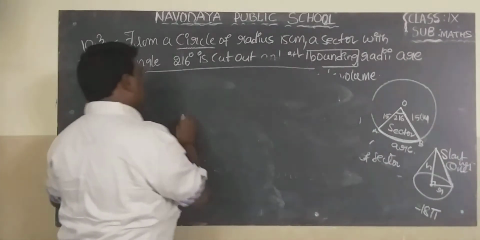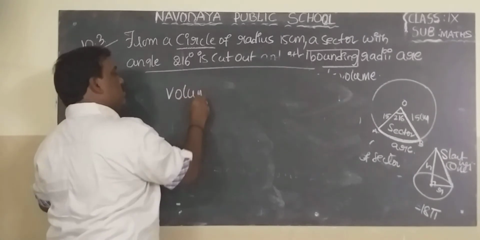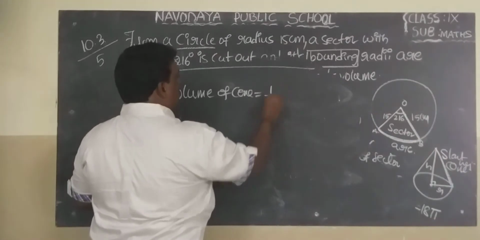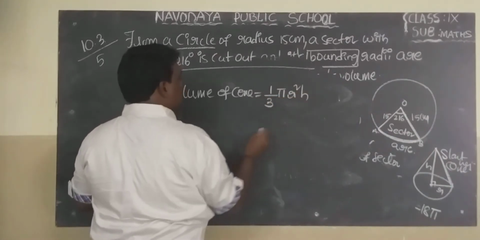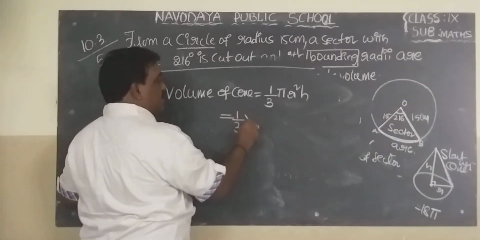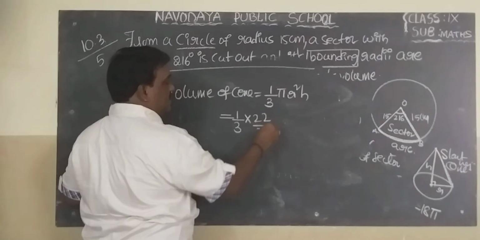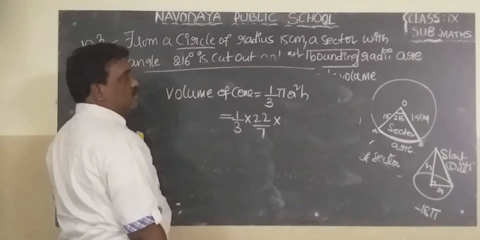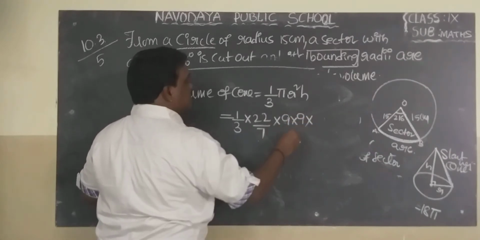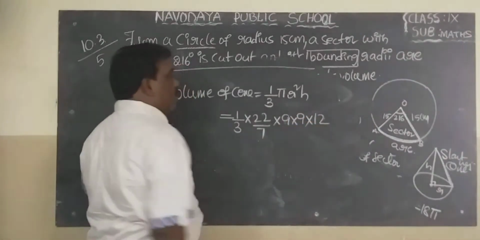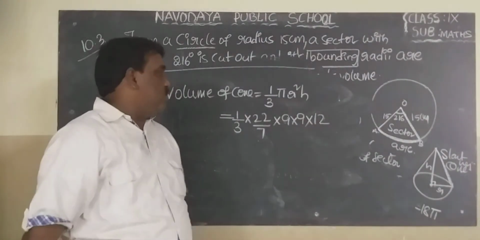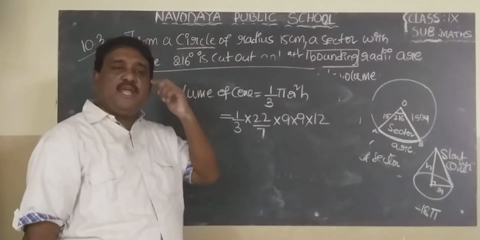What is the volume of a cone? 1 by 3 pi r square h. 1 by 3, pi value 22 by 7, into what is r square? 9 into 9, into what is h? 12. 1 by 3 into 22 by 7 into 9 into 9 into 12.